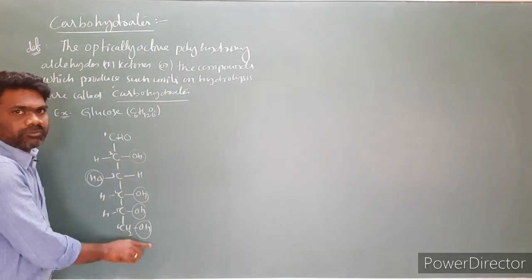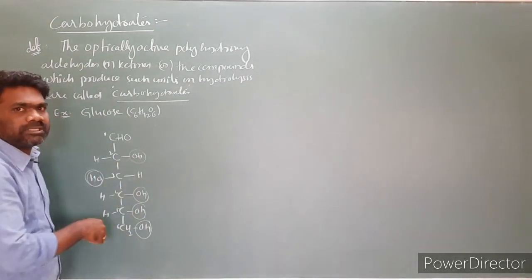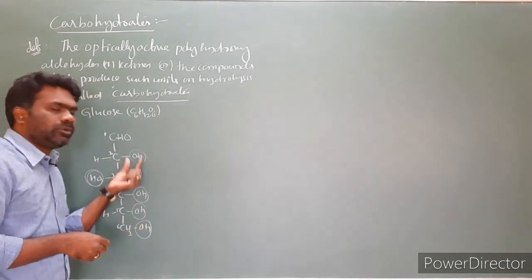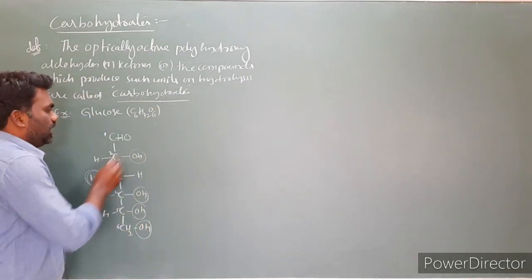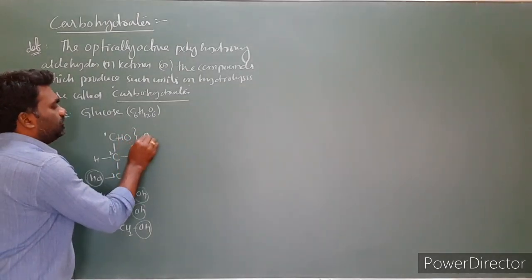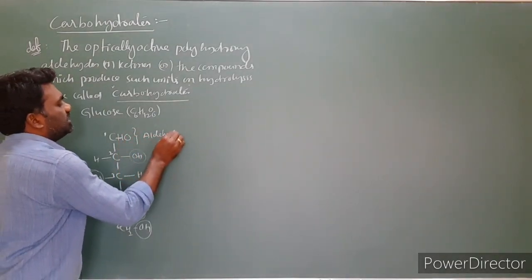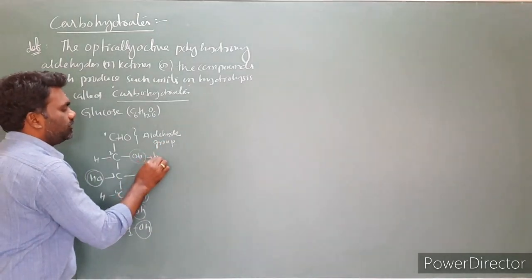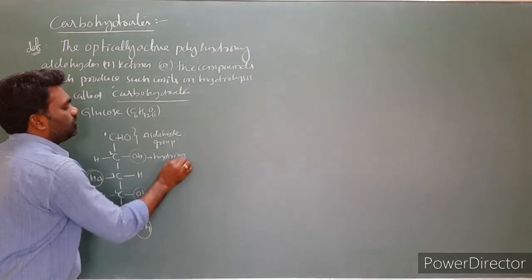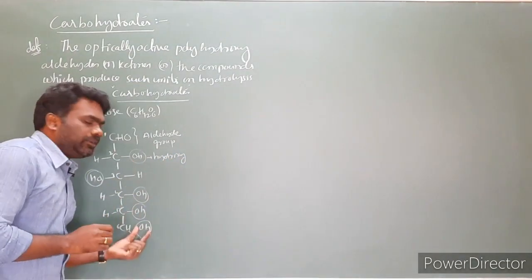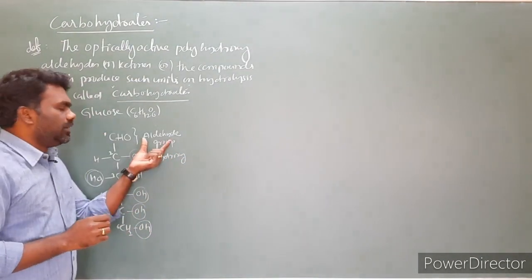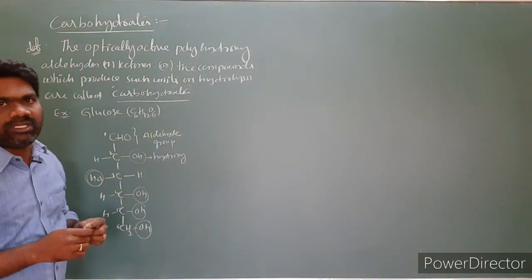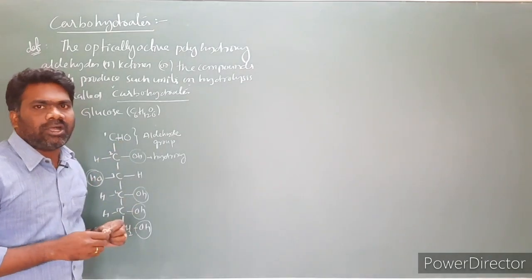When many OH groups are there, we have to call it a polyhydroxy compound. So more than 2 OH groups will be there, and we call them polyhydroxy. And one more thing is this is an aldehyde group. This is the hydroxy group, which we already know. So many hydroxy groups are there and an aldehyde group is there, so we use the term polyhydroxy aldehyde. This is the polyhydroxy aldehyde.